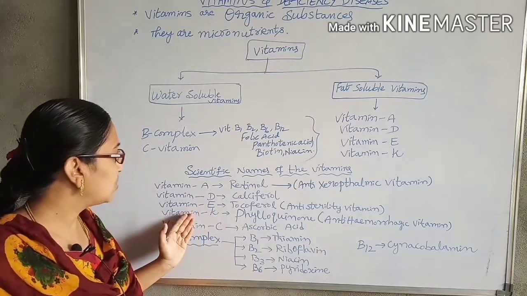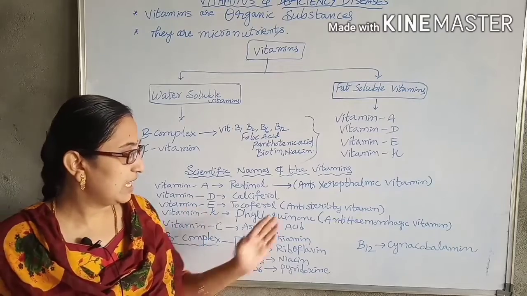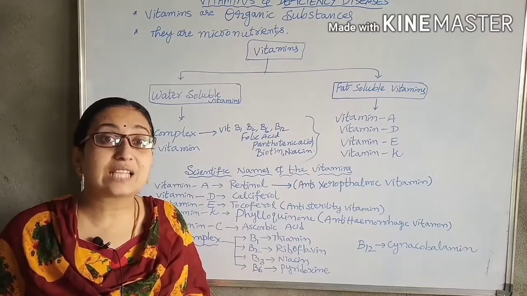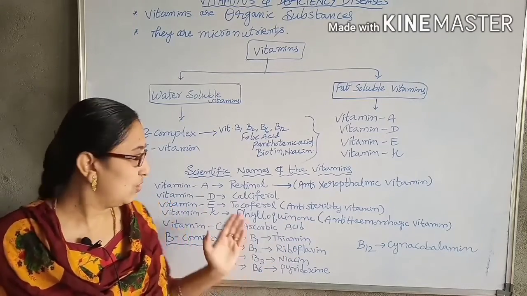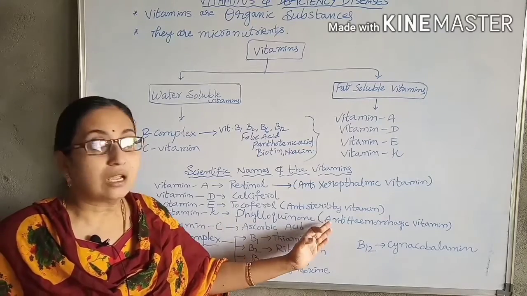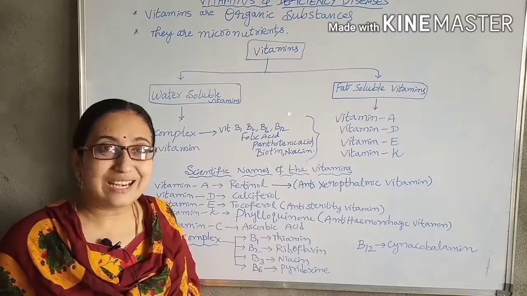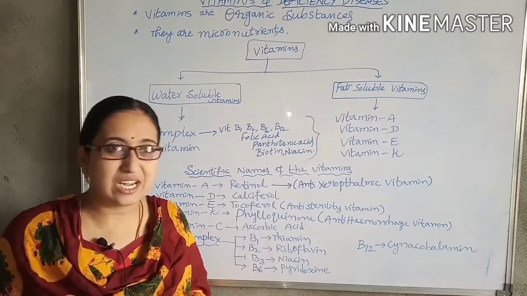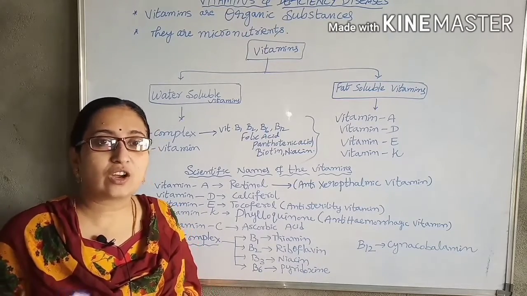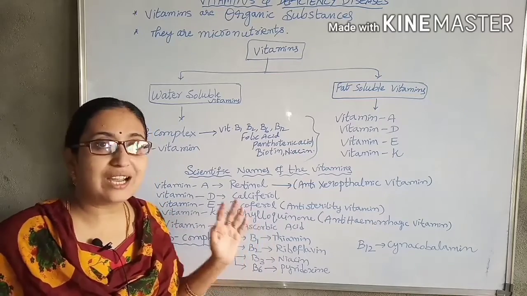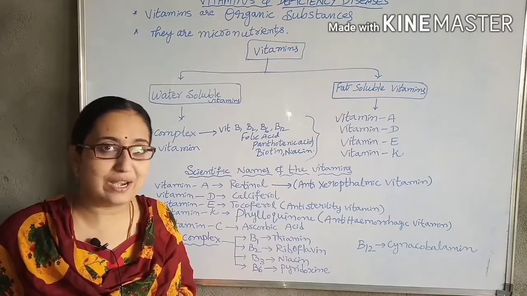The next vitamin is vitamin K, phylloquinone, which is called the anti-hemorrhagic vitamin. The deficiency of vitamin K leads to heavy bleeding, as it functions on the clotting factors of the blood.